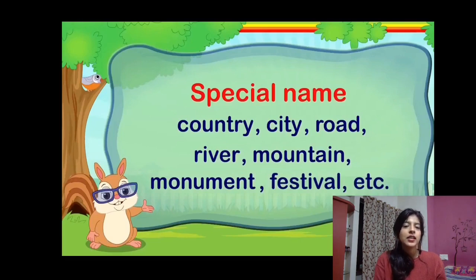Monument. So what is an example of a monument? Red Fort, Taj Mahal, Pandavleni, right? These are names of places. Okay? So a monument can be anything. It can be a shrine, it can be a fort, it can be a palace, right? So these are monuments. So these places begin with a capital letter and these are proper nouns. Festivals. Ganesh Chaturthi, Diwali, Christmas, Holi, right? These are all festivals and many others. So these are proper nouns.